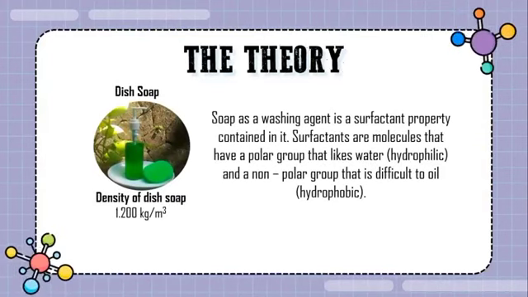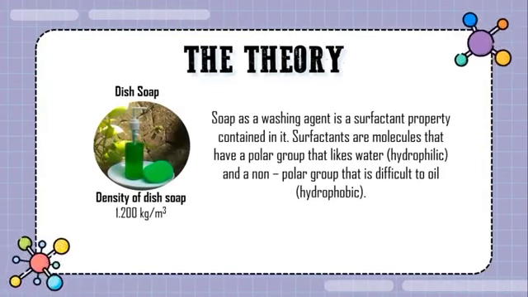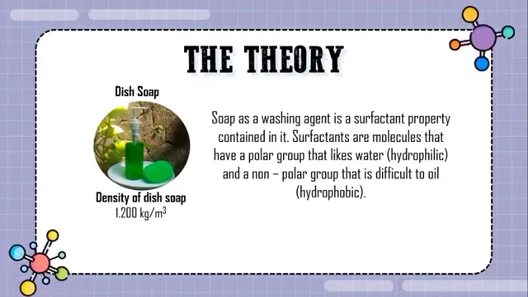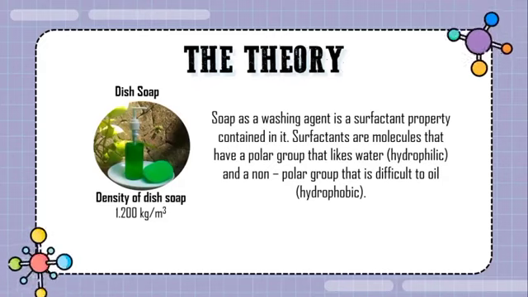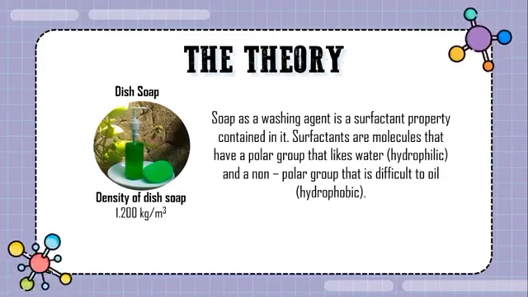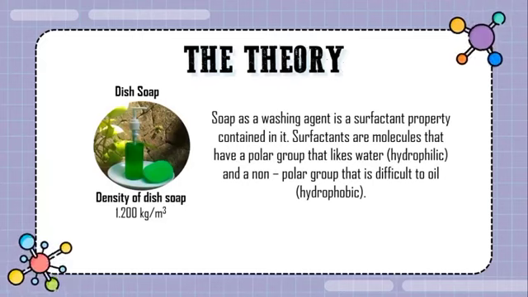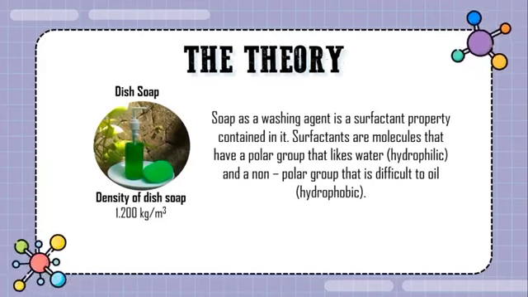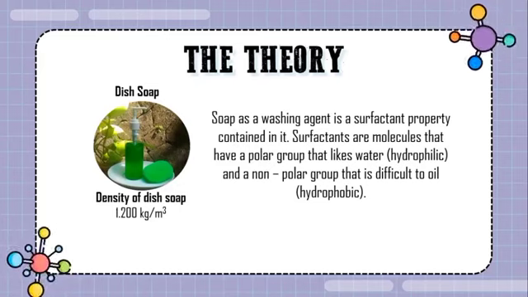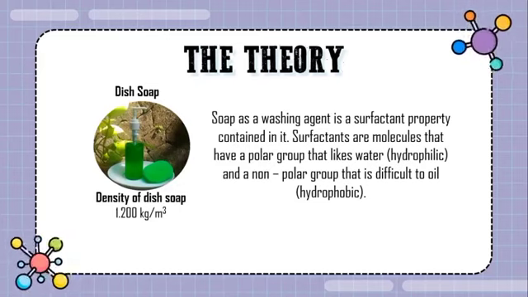Soap as a washing agent has surfactant properties. Surfactants are molecules that have a polar group that likes water, hydrophilic, and a non-polar group that is difficult to mix with water but likes oil, hydrophobic. And density of this soap is 1,200 kilograms per cubic meter.